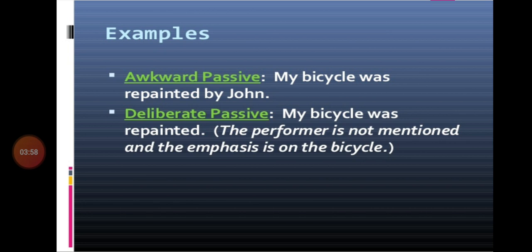Examples: awkward passive, deliberate passive. My bicycle was repainted by John. Deliberate: my bicycle was repainted. The performer is not mentioned and the emphasis is on the bicycle.